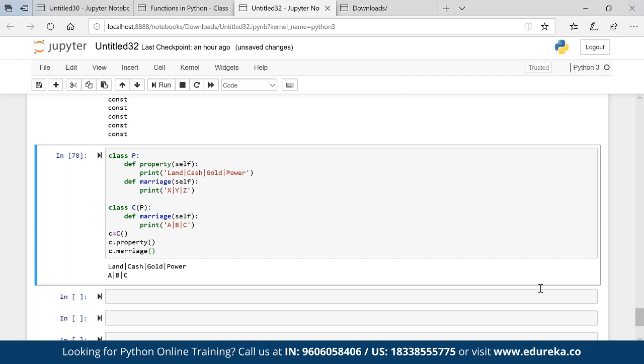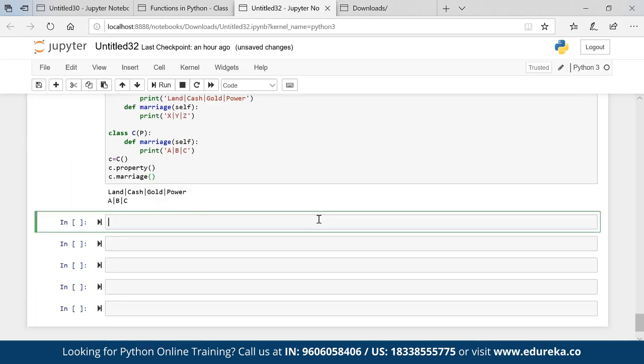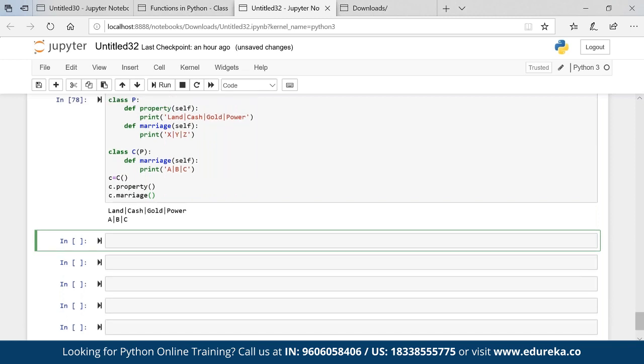Okay. But now, let's say the parent says, do one thing, choose girls from my options and from your options. You can choose out of six girls, whichever you want to marry. Then how will that work? So there is a concept of the super keyword. Basically I'll get the property of the parent also. So let me copy all this stuff, so I'm not writing it again.